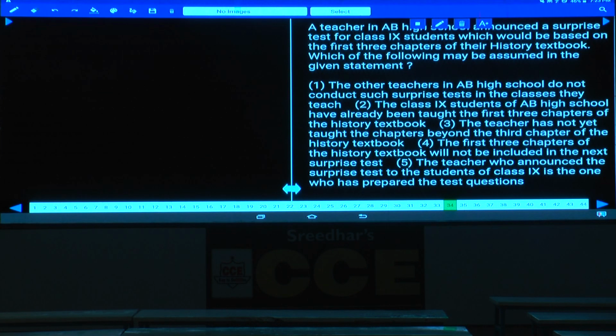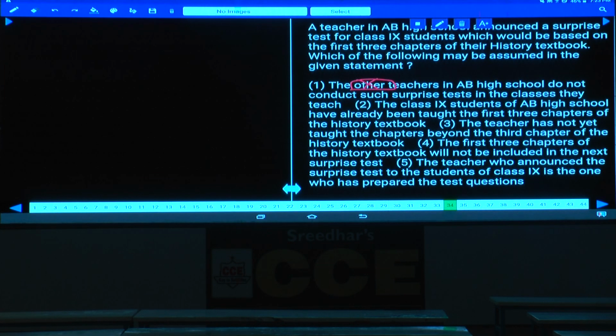Then the first one, the other teachers. Now the first one is talking about other teachers. What this teacher is thinking about the other teachers is not clearly specified in the statement, so that is ruled out. Hence, with the help of this word other, we can directly rule out this one, and this is the very basic reason why we keep on highlighting the words.